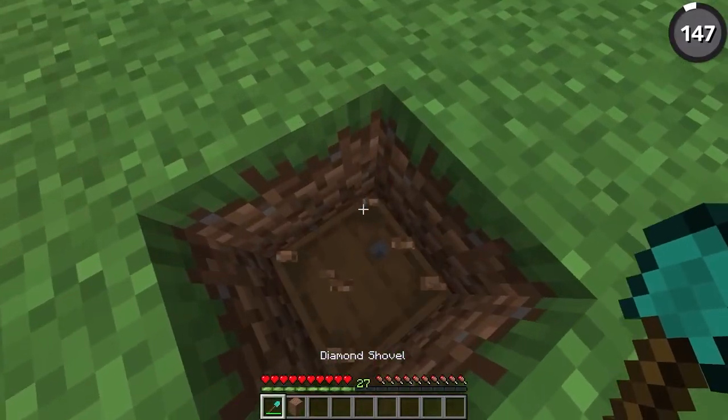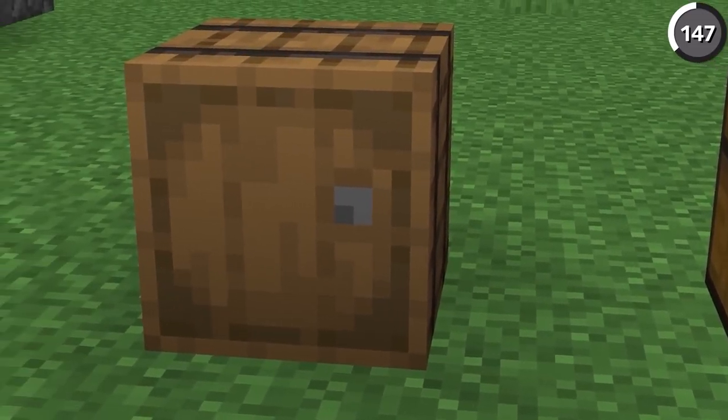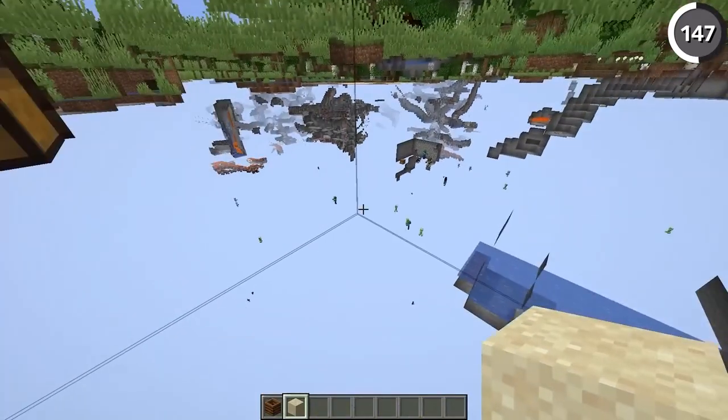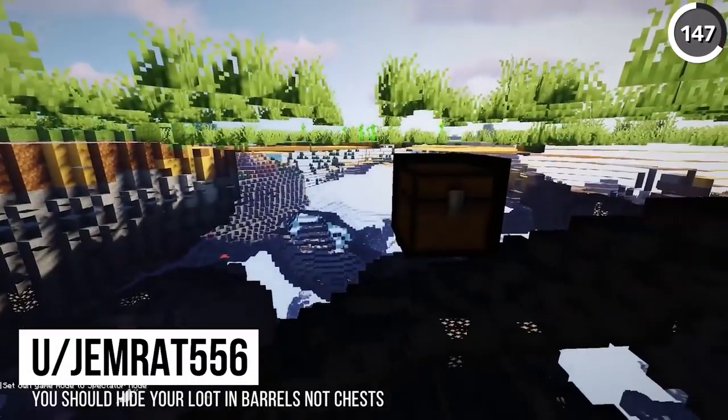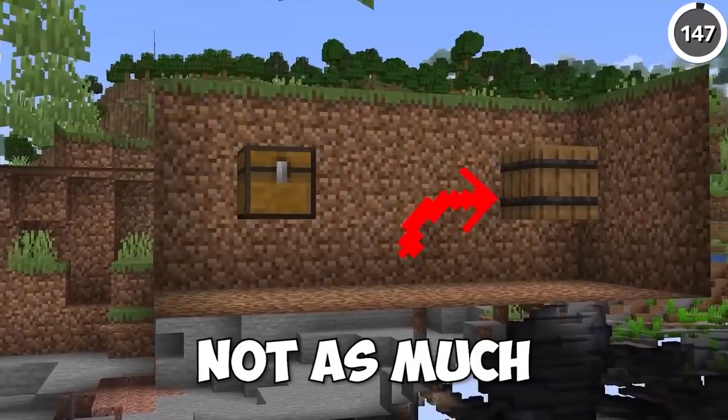If you're trying to hide your stuff, you should put it in a barrel instead of a chest. The reason for that is because barrels are rendered like regular blocks, so they're not going to be visible if someone were to use an X-ray glitch. And this original post proves as much. You can definitely tell that there's something hidden underneath the dirt, whereas the barrel, not as much.